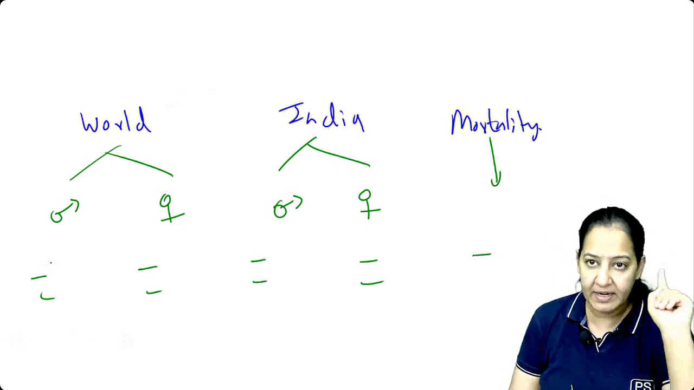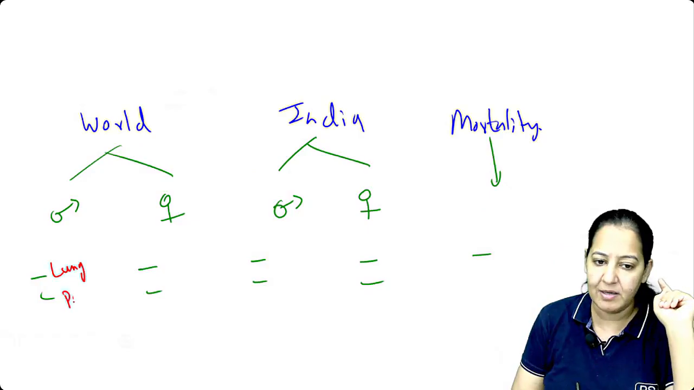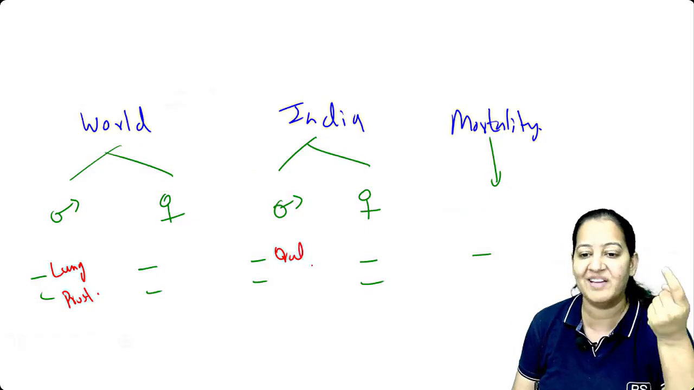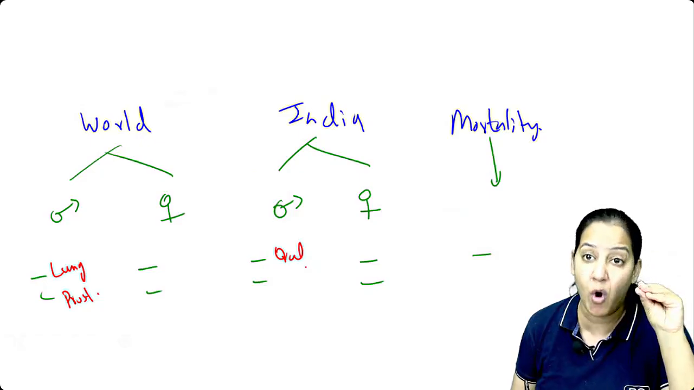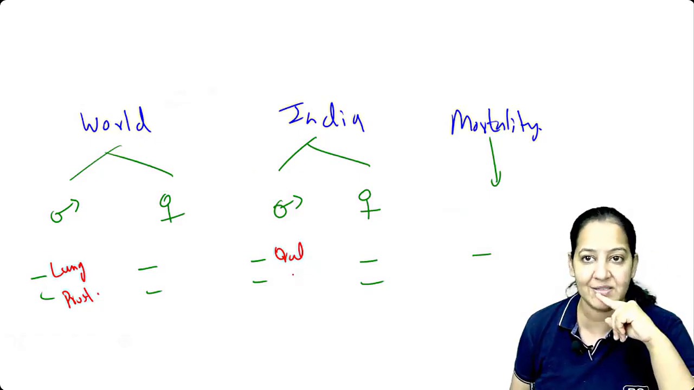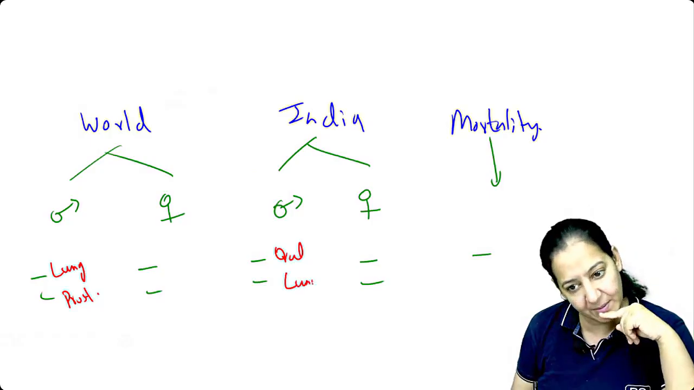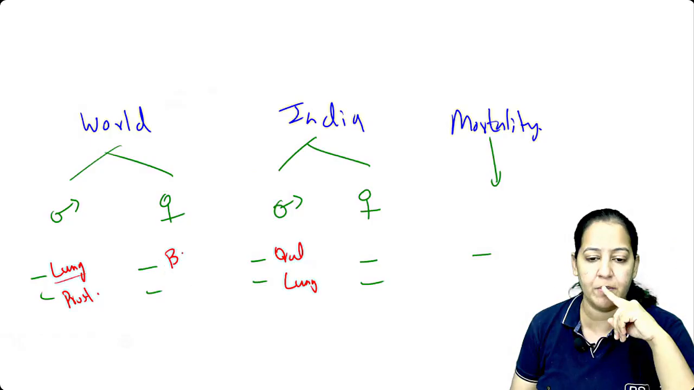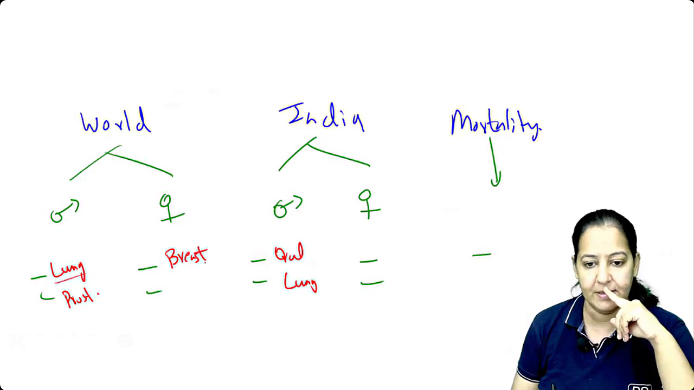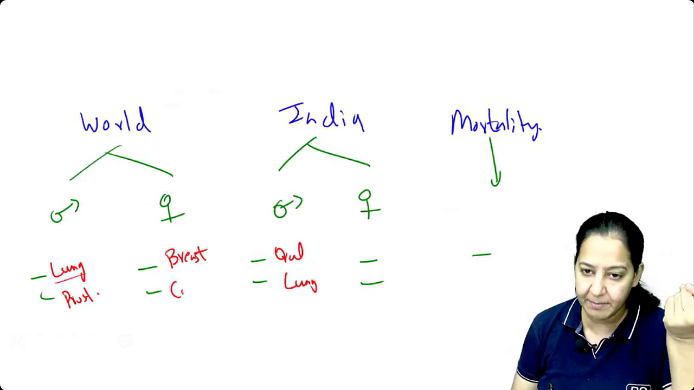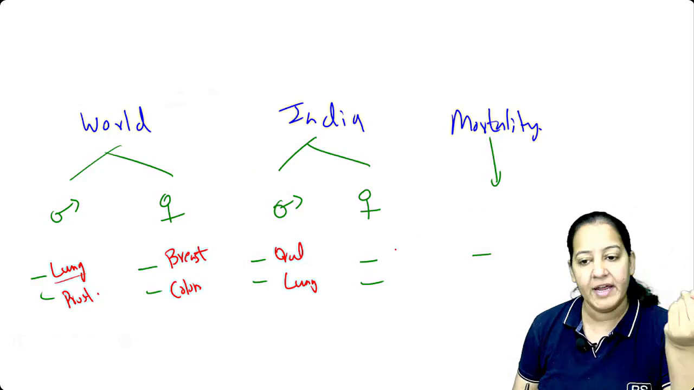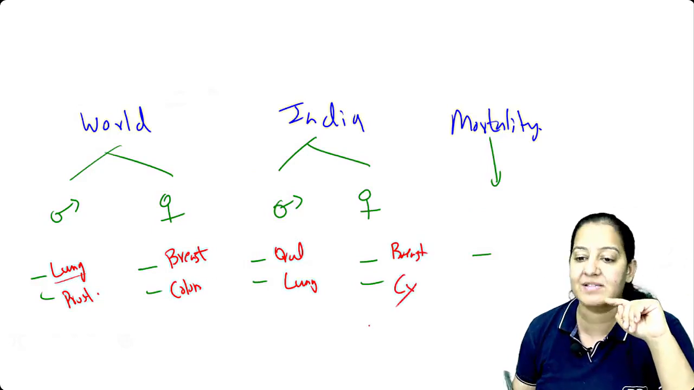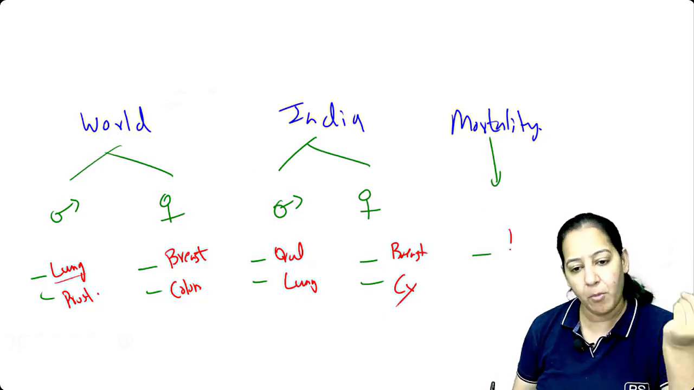So in the world, the most common in males is lung. The second most common is prostate. In India, the most common is oral cavity. Males are chewers. They keep on chewing what? The tobacco. So that is the oral cancer. And the second most common is lung. In the females, the most common in the world is breast. And the second most common is colorectal. In India, the most common is breast only. But the second most common is cervix because of early marriages. Mortality-wise, the most common is lung.